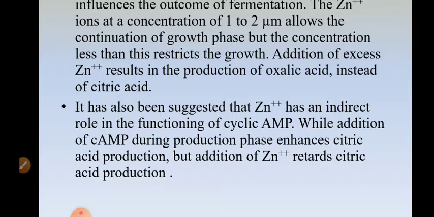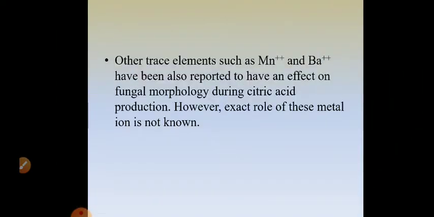Addition of cyclic AMP during the production phase enhances citric acid production, but addition of Zn+2 retards citric acid production. How much Zn+2 ion is required is a subject of investigation, and it has been found that it is to be added in a very low concentration so that the growth is favored, and then during production cyclic AMP is added so that citric acid production is enhanced, instead of adding zinc.